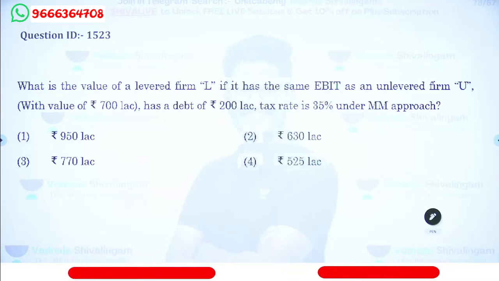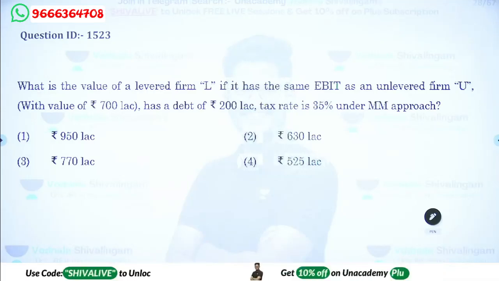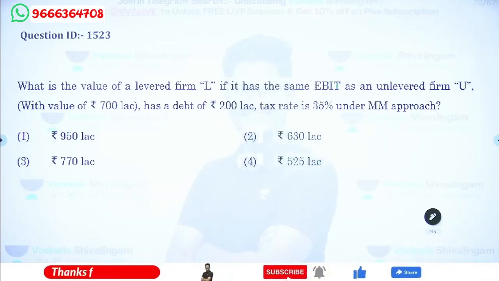What is the value of the levered firm L if it has the same EBIT as the unlevered firm U with a value of 700 lakhs and has a debt of 200 lakhs? Tax rate is 35% under the approach.